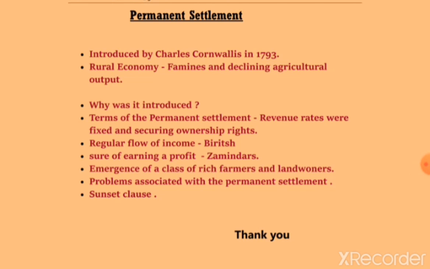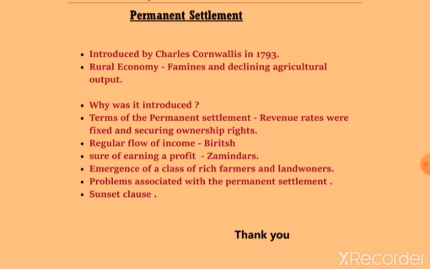So let's get started. Well, the permanent settlement was introduced by Charles Cornwallis. Let me give you a brief idea about him. Charles Cornwallis was the British commander during the American War of Independence, and he was the Governor General of Bengal. In fact, he was the Governor General of Bengal when the permanent settlement was introduced in 1793.